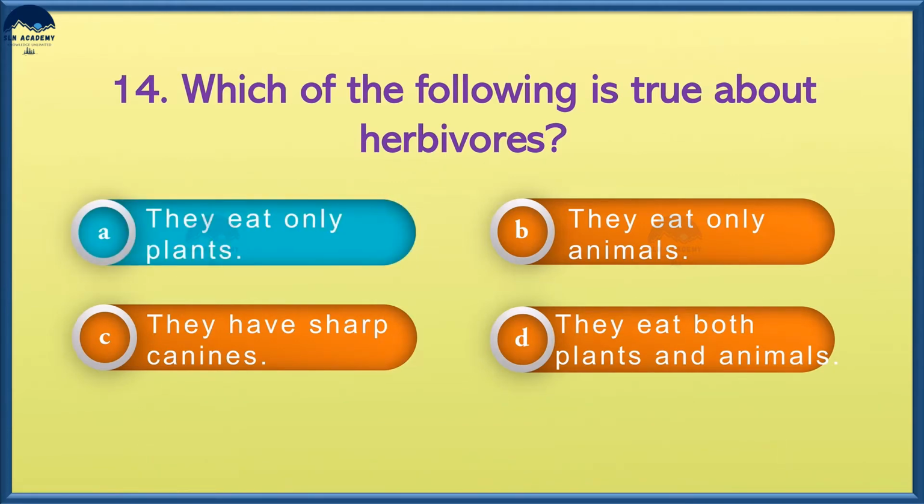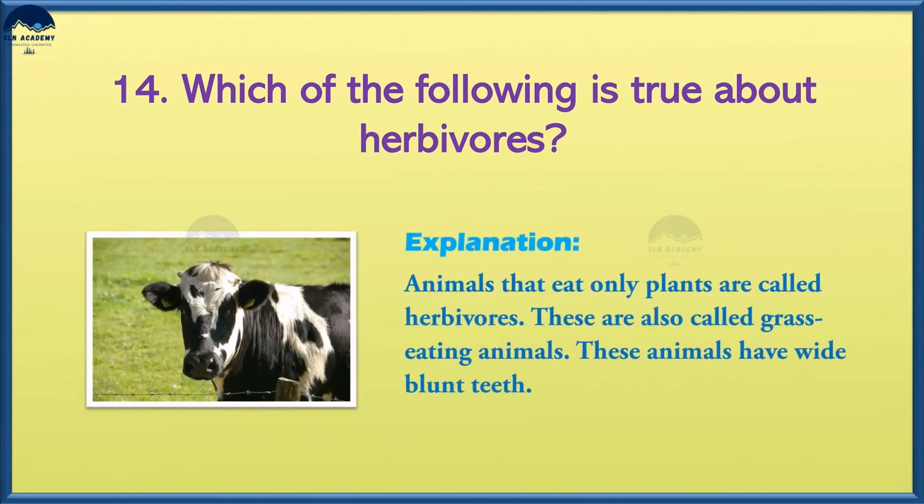They eat only plants. Animals that eat only plants are called as herbivores. These are also called as grass-eating animals. These animals have white, blunt teeth.